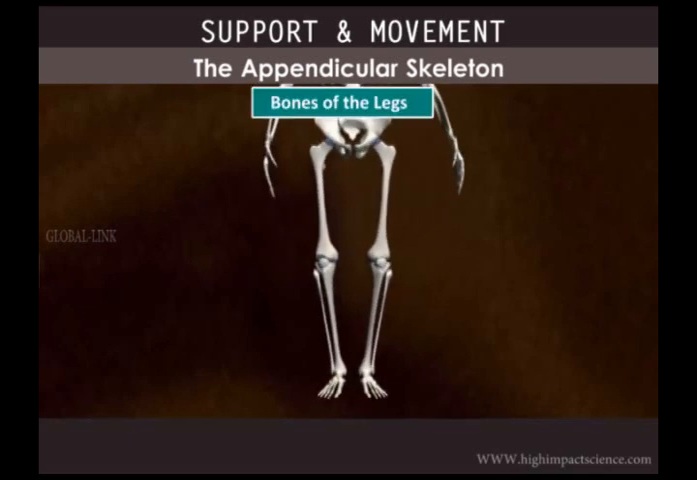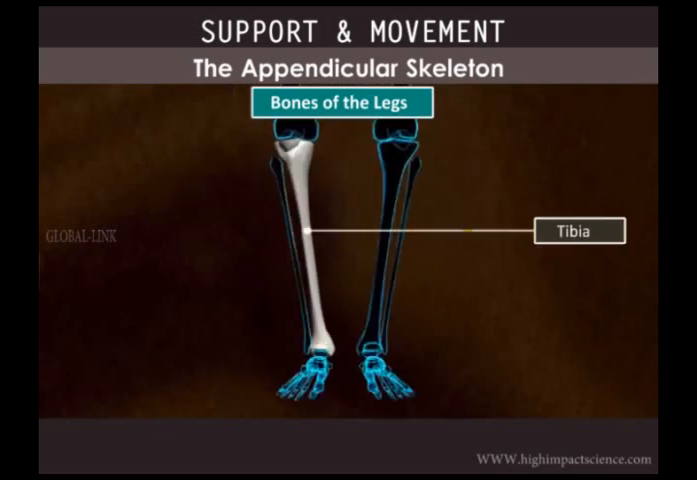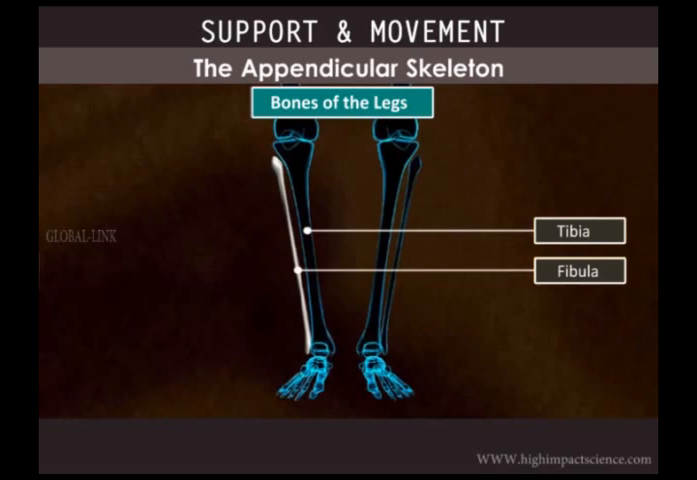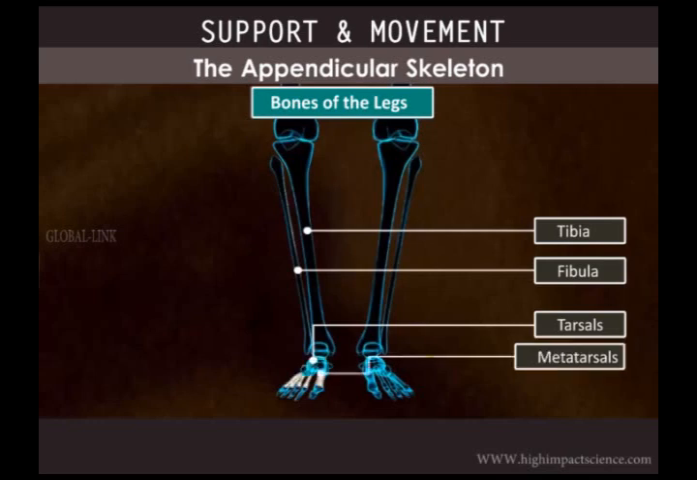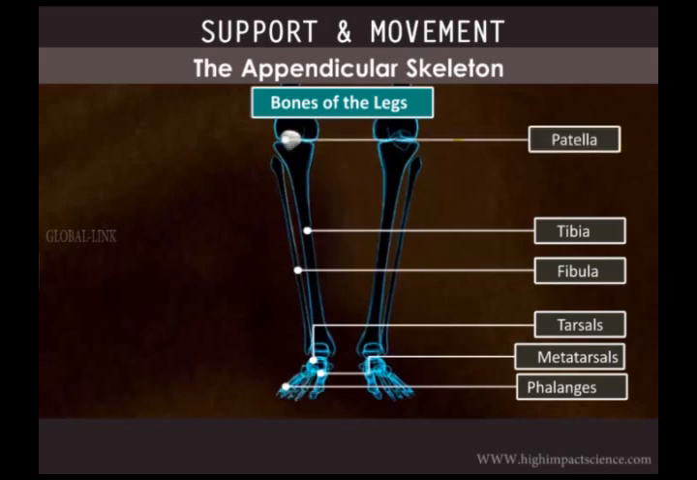The bones of the hind limb consist of the femur or thigh bone, tibia and fibula, 7 tarsals or ankle bones, 5 metatarsals, and 14 phalanges. Another bone called the patella or kneecap is found on the ventral side of the knee.